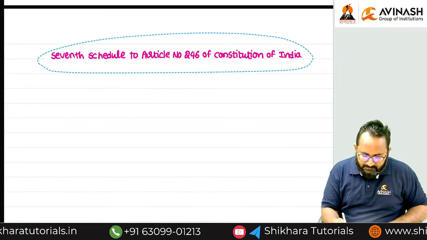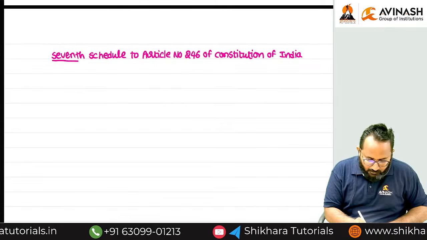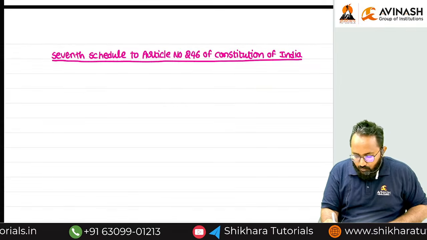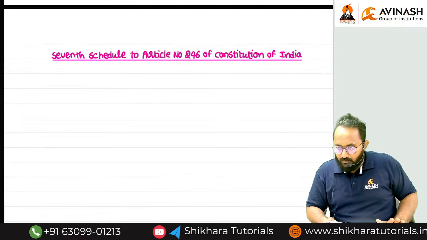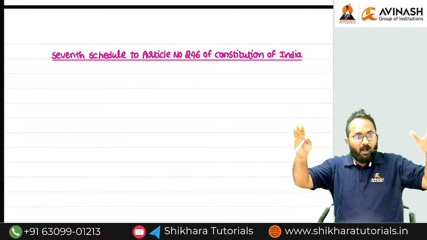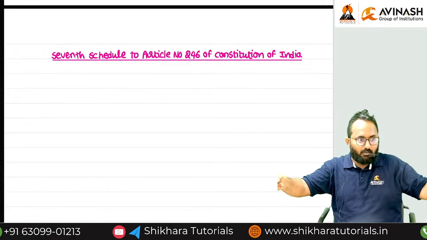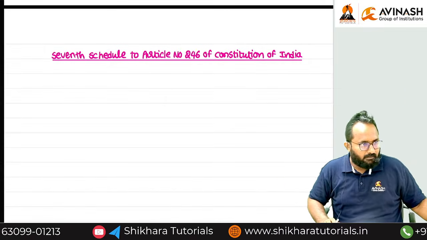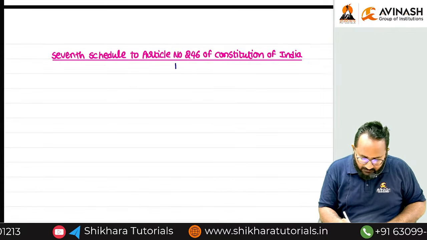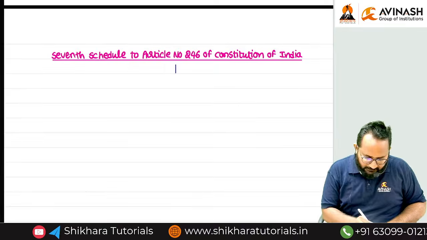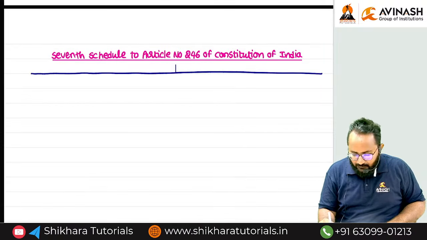If you are discussing in depth, it is the 7th schedule to Article 246 of the Constitution of India. In that 7th schedule, they classified already framed laws into 3 parts. Definitely many laws are there, and all laws will be classified into 3 parts. Any idea about these 3 parts?